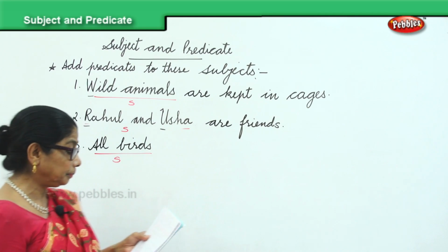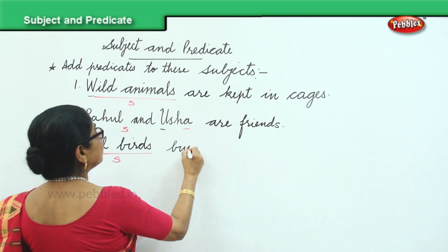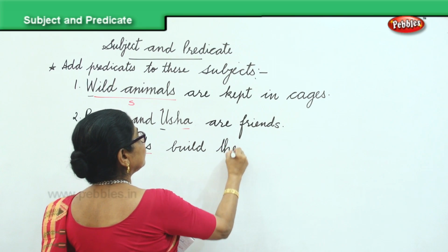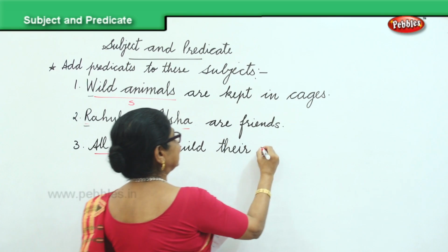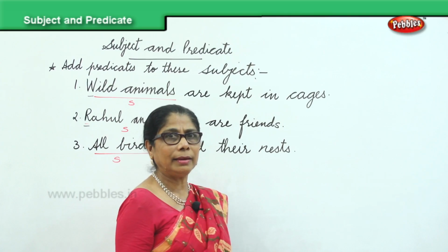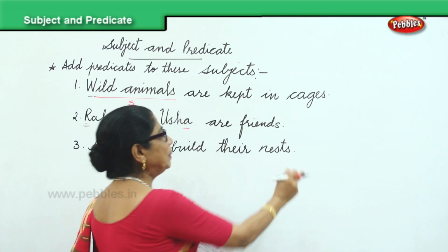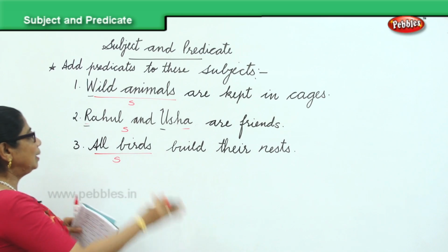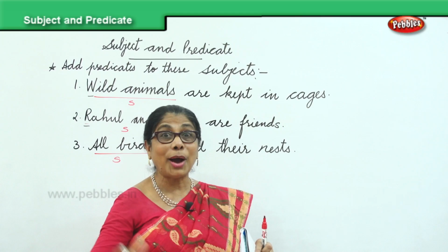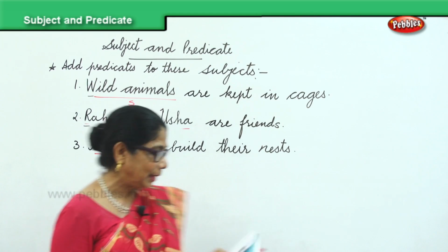All birds build their nest. Or all birds can fly. All birds lay egg. Whatever you want. Remember to put the full stop. So we know the subject. You know how to fill in the predicate to complete the sentence. Next.